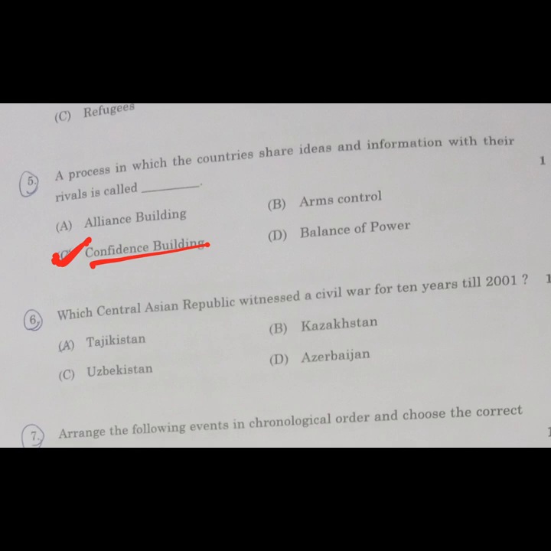So that's the procedure, and this process is called confidence building, because arms control is stopping the production of armory, so this option gets eliminated. Balance of power also gets eliminated, because balance of power is when the other power is also equal to the front one. Like here we have US and on the other side Ukraine.